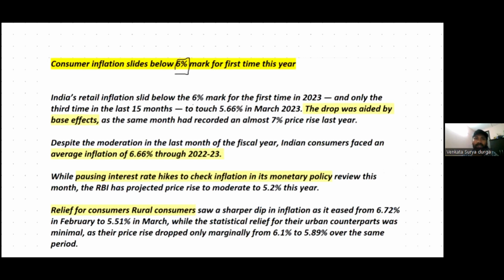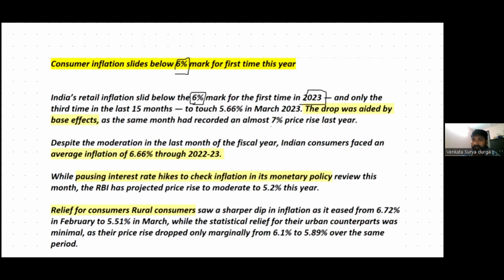We all know that the inflation target set by the government for RBI is 4%, with an upper tolerance level of 2% and a lower tolerance level, that is +2 and -2. However, the recent data says that retail inflation slides below the 6% mark for the first time this year.